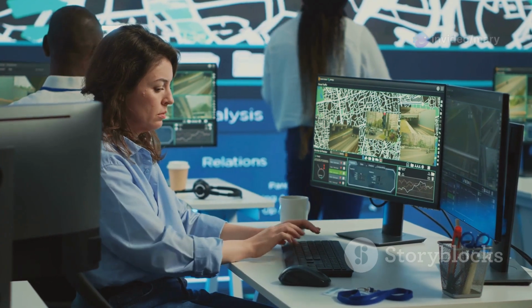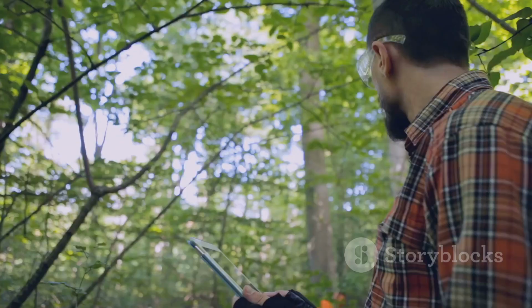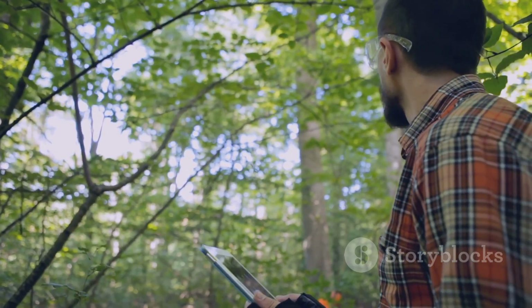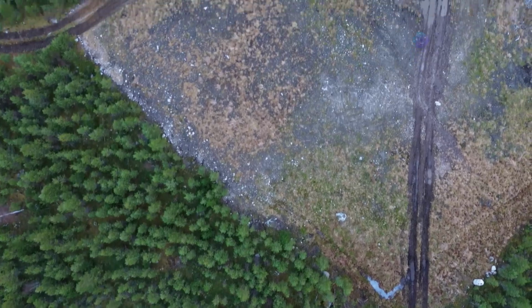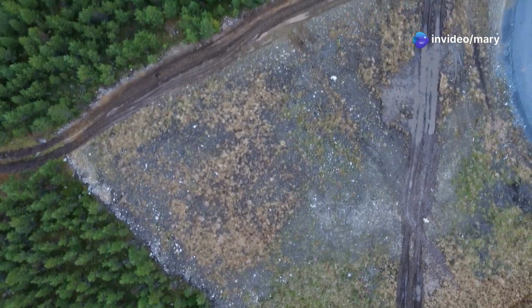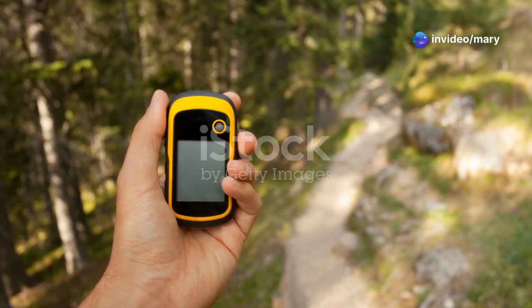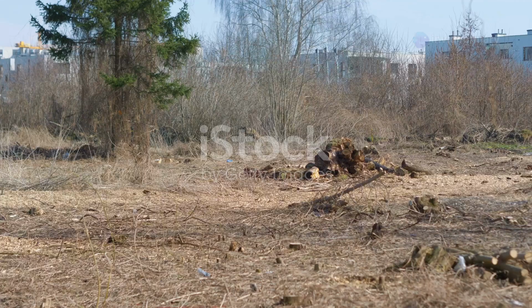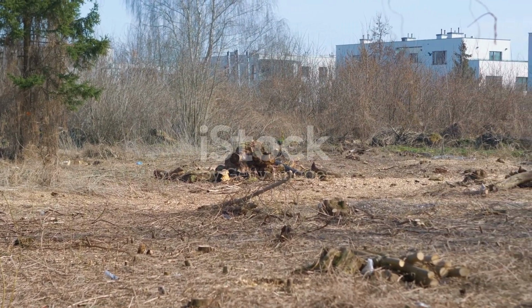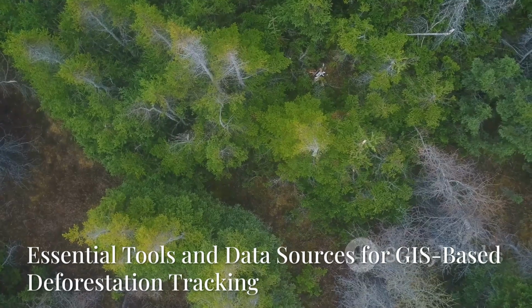Next, pre-process the images to correct errors. Then, classify land cover types using GIS software. Perform change detection to identify forest loss. Map and quantify deforestation areas. Finally, assess accuracy with ground truth data. This process helps track deforestation and understand its drivers.